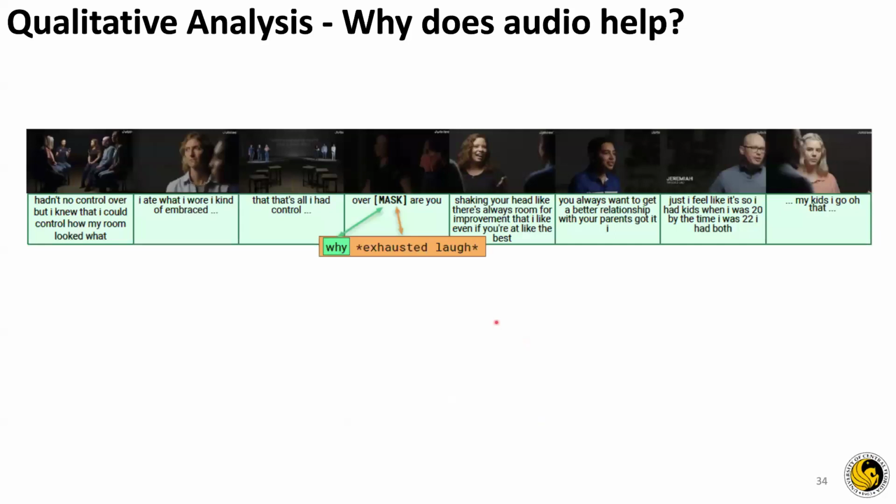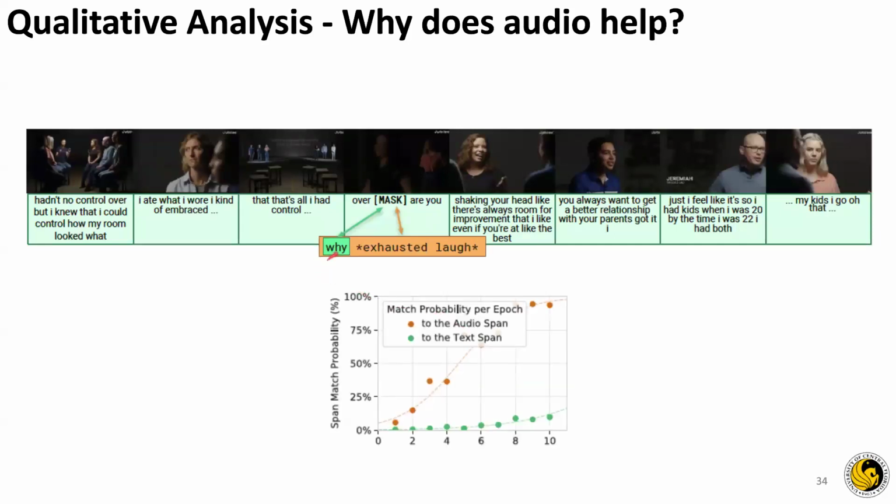Another case that might happen is that there might be a lot of audio and the text might be very less. In this case, this girl is talking about her parents and the presenter, and she wants their respect, but the presenters think that she's rude, so the presenter actually laughs and asks why would they respect you. So in this case it learns to associate the audio part, and another thing I'd like to mention is, in the case of the text part, as it progresses, the model also learns to associate audio with text too.